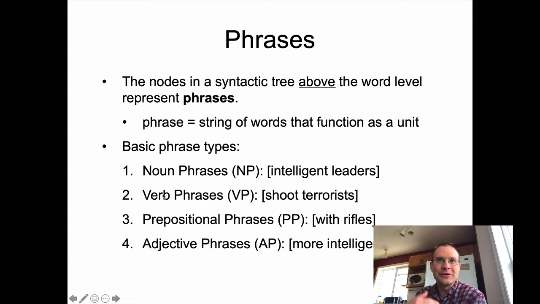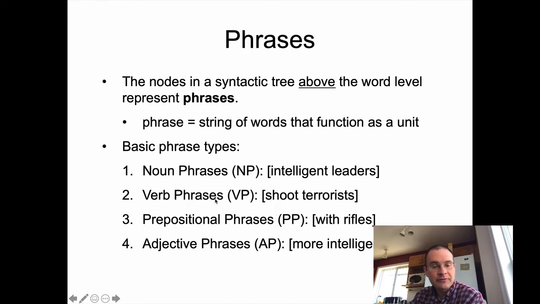Some lexical categories lead to these phrase types, some don't. The main lexical categories are the ones that project up higher to specific phrase types. A noun phrase, abbreviated NP, is something like an intelligent leader, where there's a noun forming the head of the phrase.